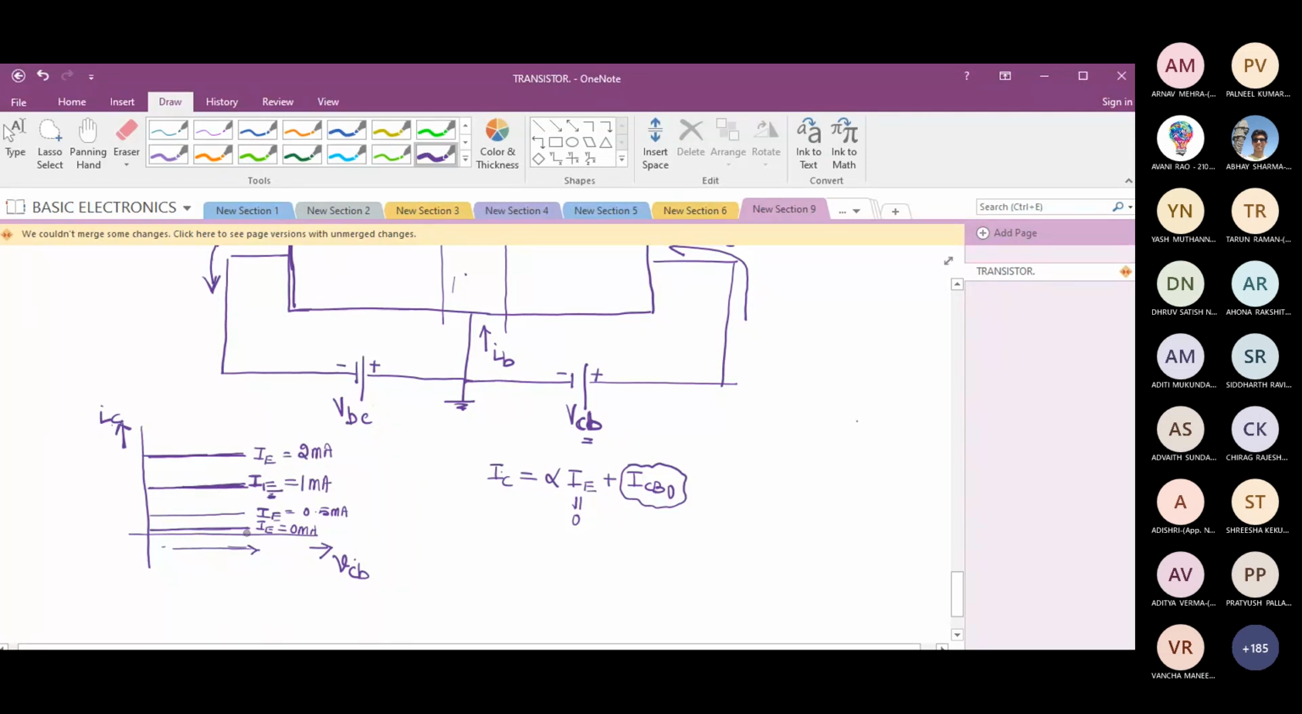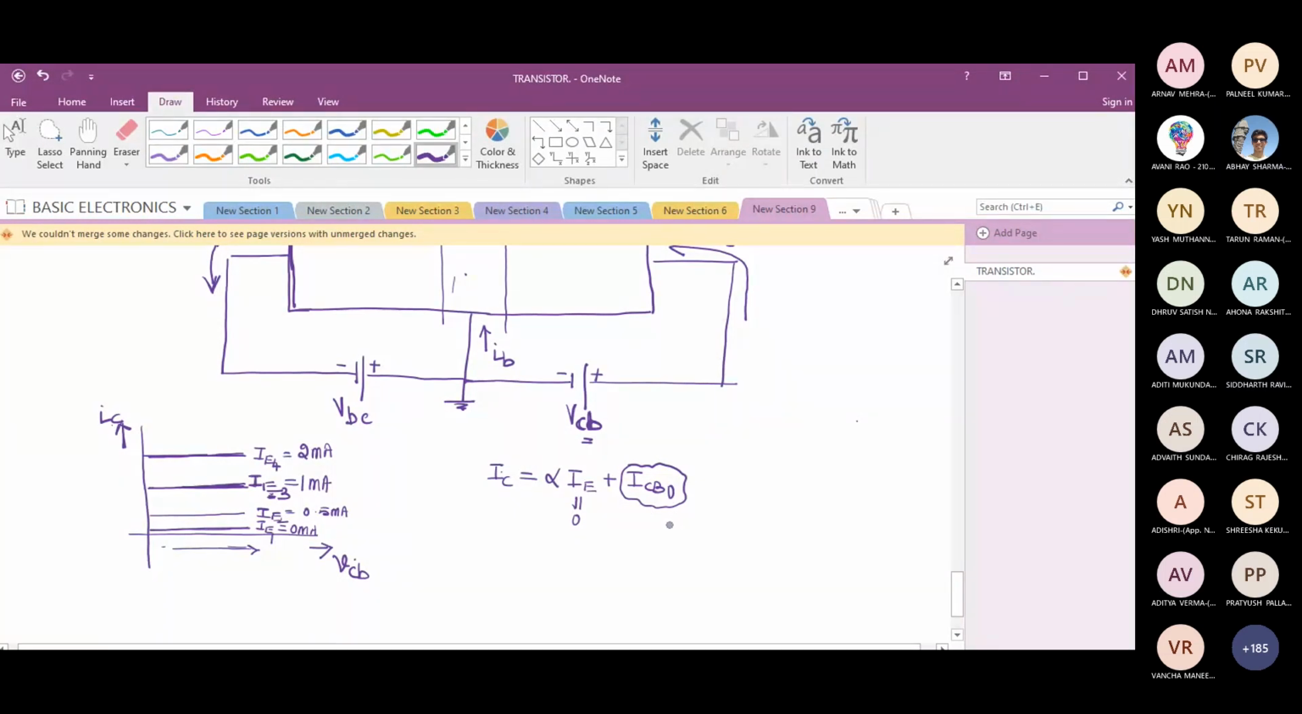So this I will write as IE1, IE2, IE3, IE4. As I move up, collector current is going to rise, but it remains constant because we are reverse biasing the junction. We are in the active region. Collector current is almost equal to emitter current, and it remains almost constant. But if I make emitter current 0, please make a note, collector current is not 0 because there exists ICB0. Got it?